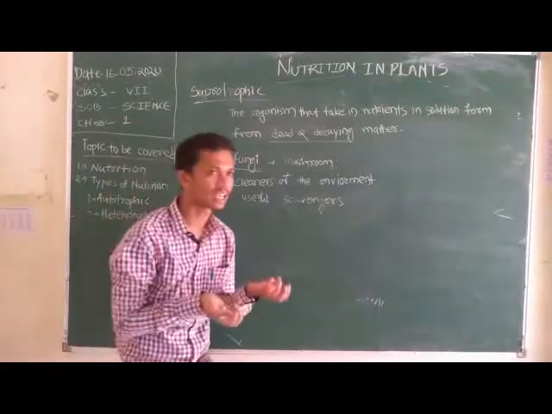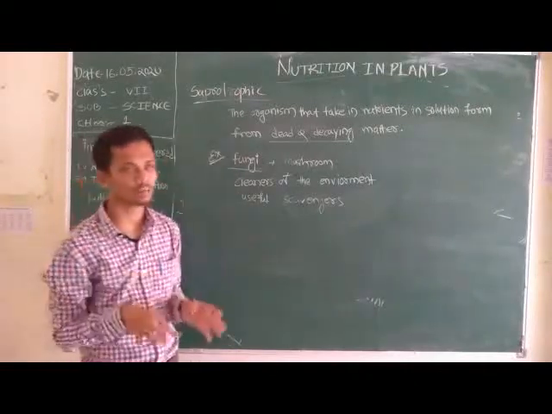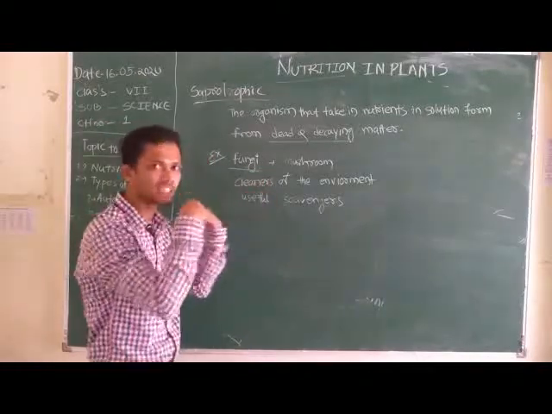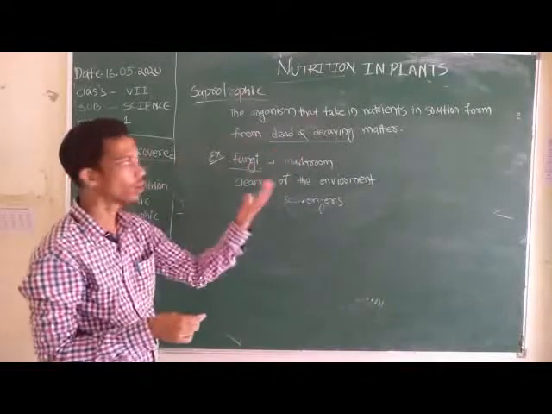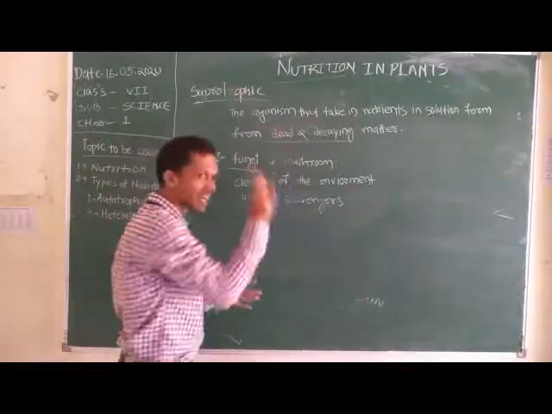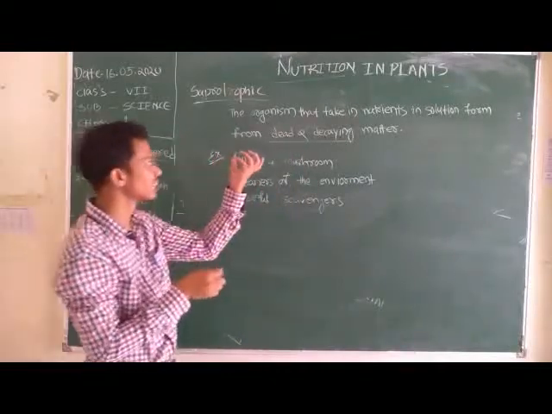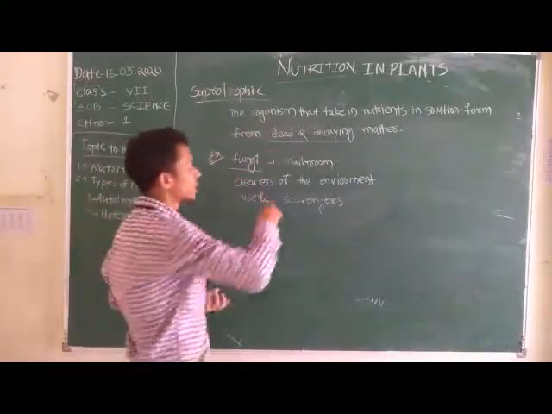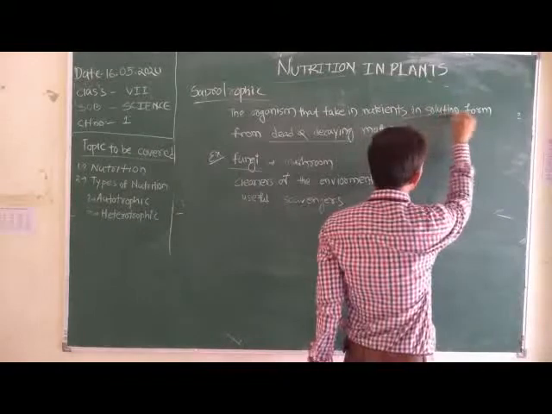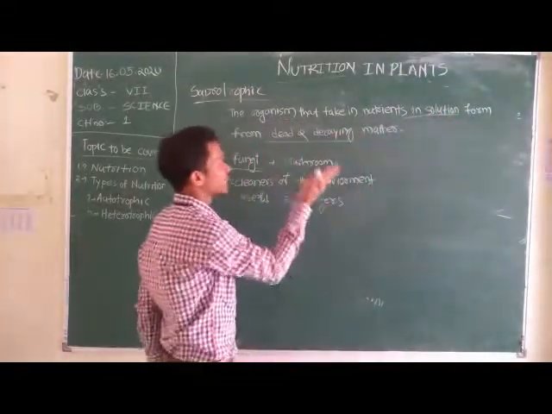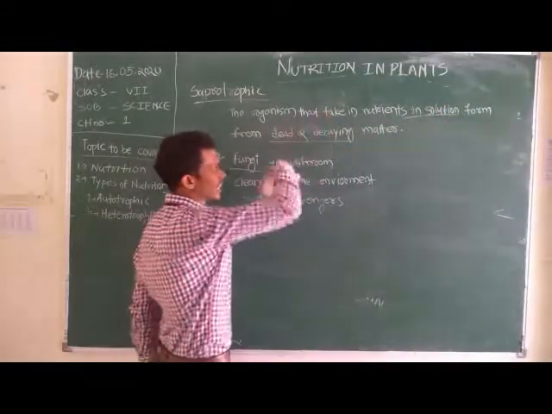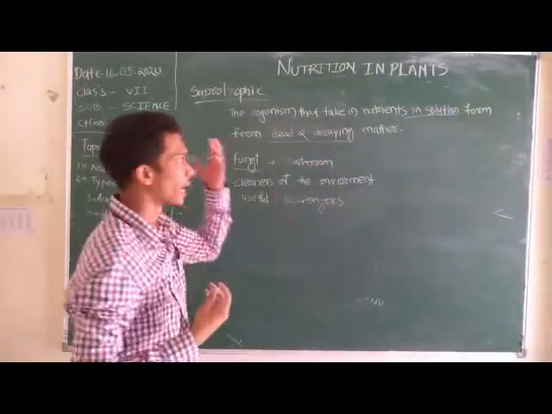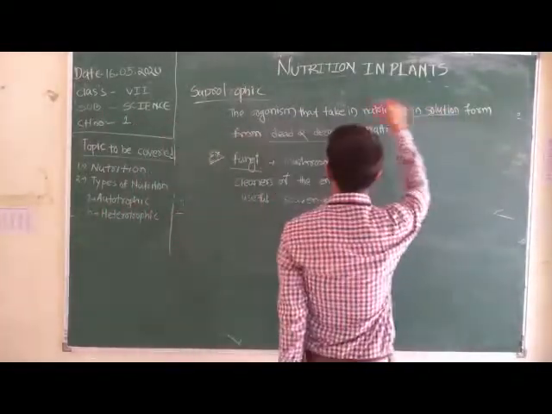But a fungus secretes the digestive juice outside, spreading it on the dead matter, which breaks down the dead matter and converts it into a solution form. All the nutrients present in the dead matter are converted into solution form, and then the saprotroph consumes this solution of nutrients.